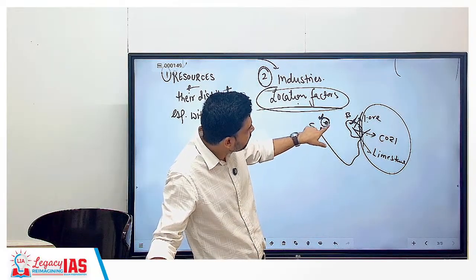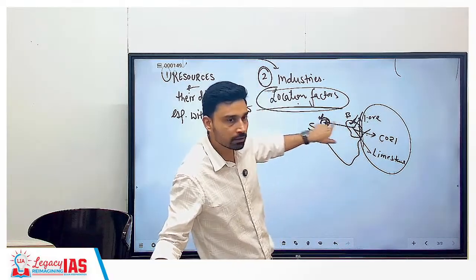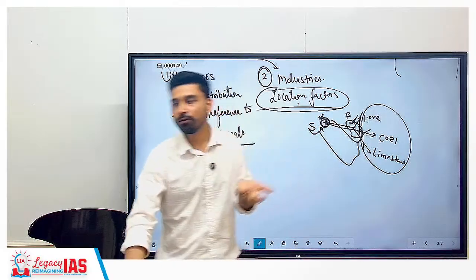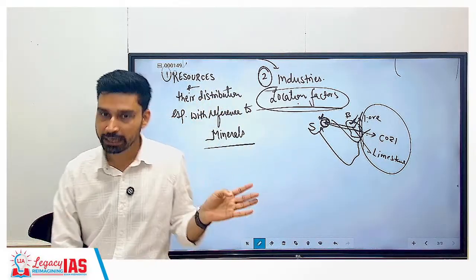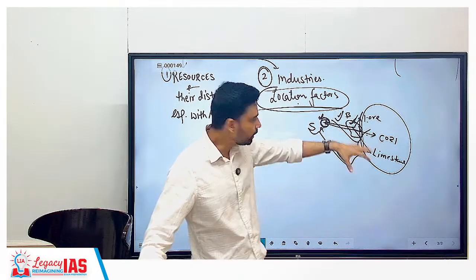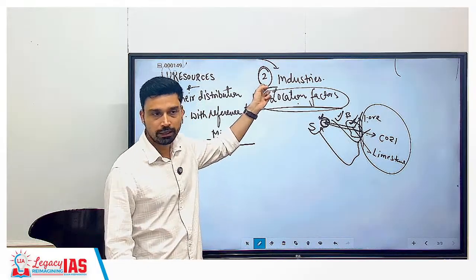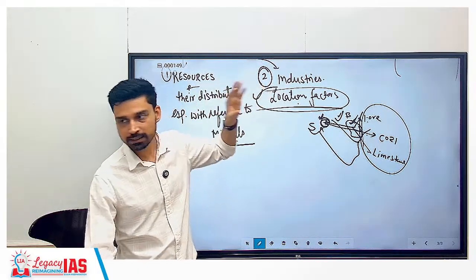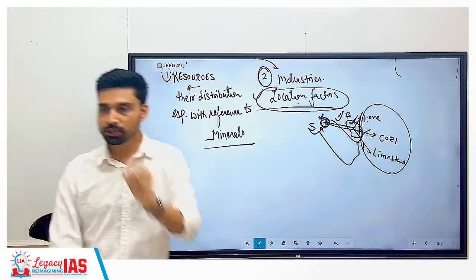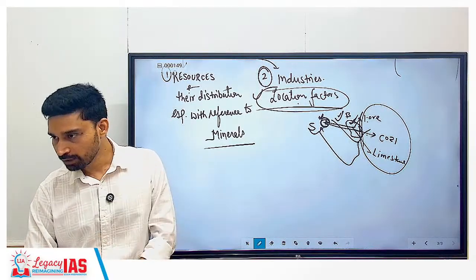Imagine the industry which is here, the friend A has set it up here. He needs to bring iron ore from here, coal from here, limestone from here. So obviously what will happen? Profit will be very, very less or even negative, because transportation cost is very high here. So when you take into account these factors, what do you call them? Location factors. In simple terms, location factors are factors taken into consideration before setting up an industry to ensure its viability and profitability.